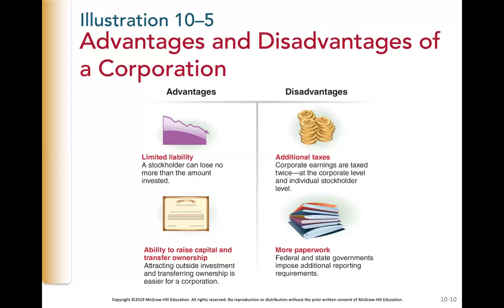A second disadvantage is the additional amount of paperwork required. To protect the rights of those who buy a corporation's stock or who lend money to a corporation, the federal and state governments impose extensive reporting requirements on a company. The additional paperwork is intended to ensure adequate disclosure of the information investors and creditors need.